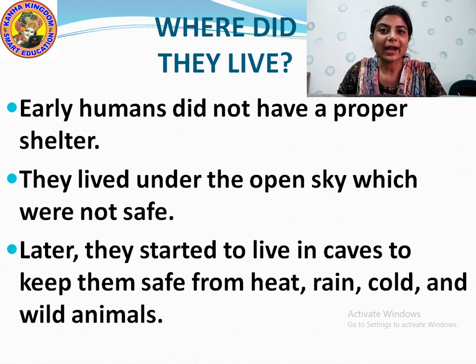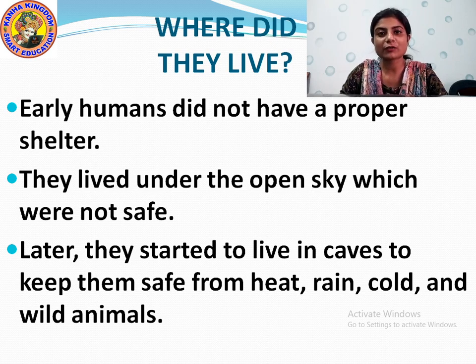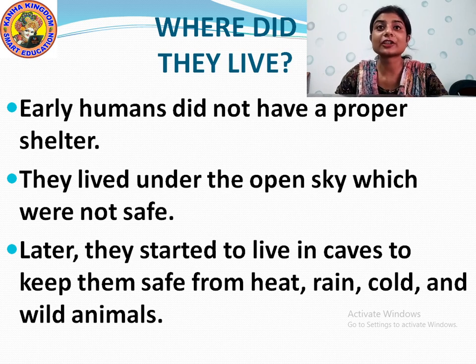And students, do you know where these early humans lived? Where do we live? We live in houses, as I just told you. Yes or no? We have our own house to live in. We live in different types of houses, whether a good house, kacha house or pakka house. But before there were no such houses either. Understood? Early humans did not have a proper shelter. It means they did not have any kind of house to live in. They lived under the open sky, which was not safe.